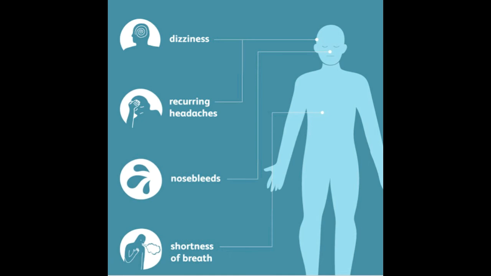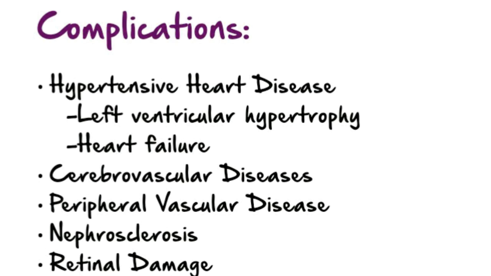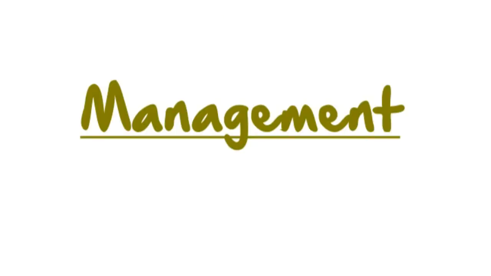Now, moving on to complications of hypertension, the most common complication of hypertension are target organ disease occurring in the heart. If it occurs in the heart, we call it hypertensive heart disease. And if it occurs in the brain, it is called cerebrovascular disease. And if it occurs in the peripheral vessels, we call it peripheral vascular disease. And if it occurs in kidney, it's called nephrosclerosis. And if it occurs in the eyes, we call it retinal damage.